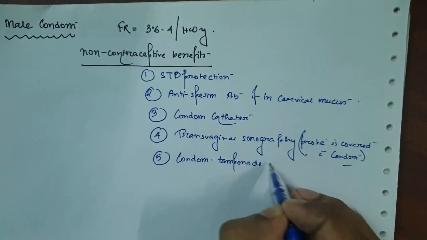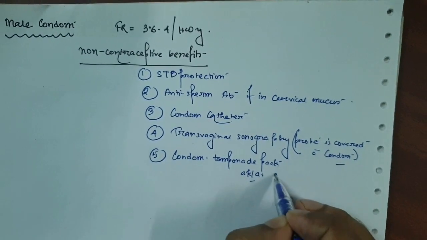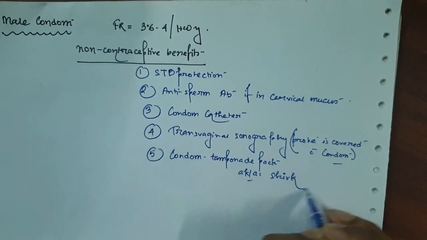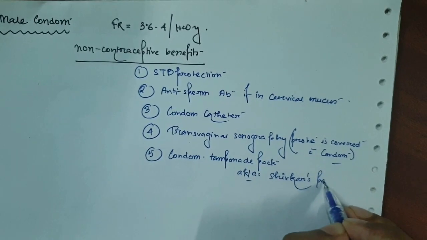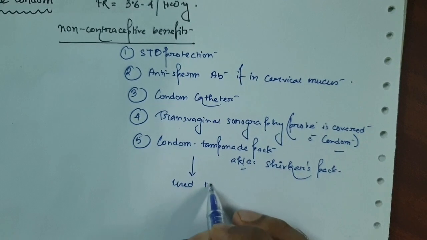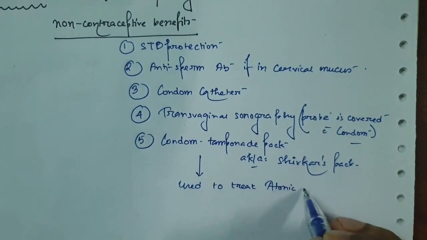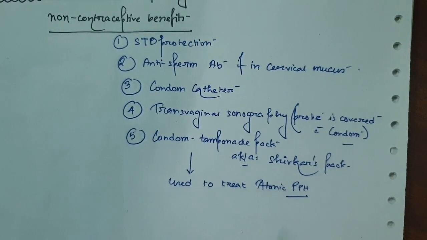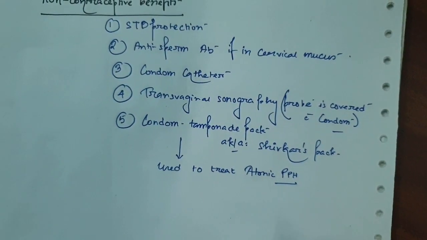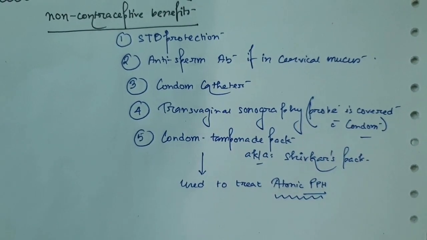tamponade pack, also known as Schiffker's pack, and it is used to treat atonic type of PPH. PPH means postpartum hemorrhage. So in gynae you will look for the term atonic PPH. It's a very lethal condition.